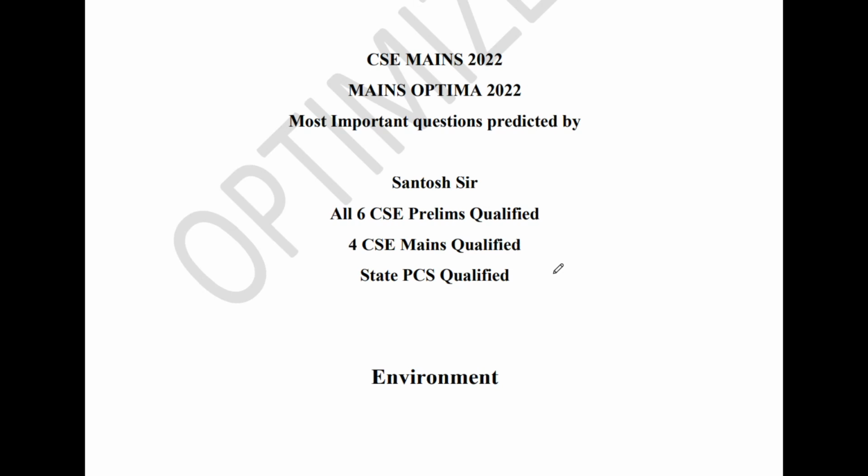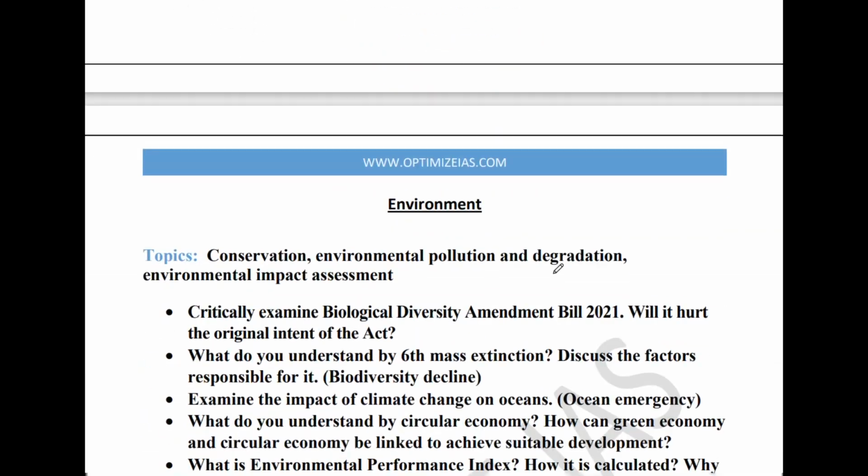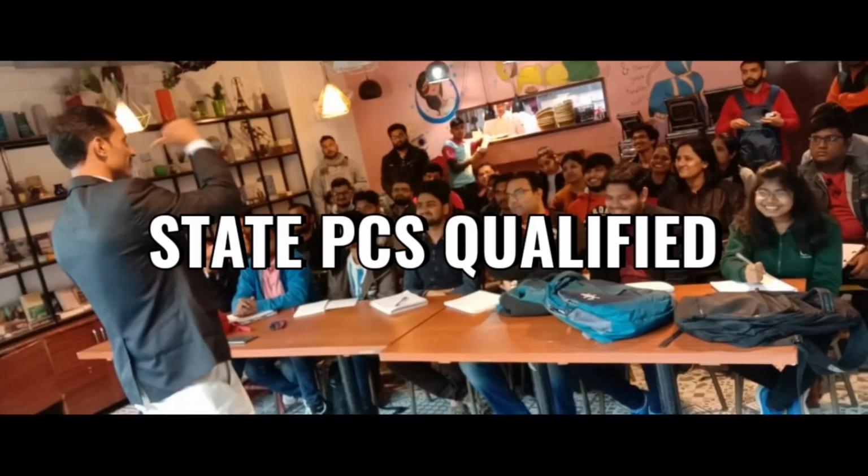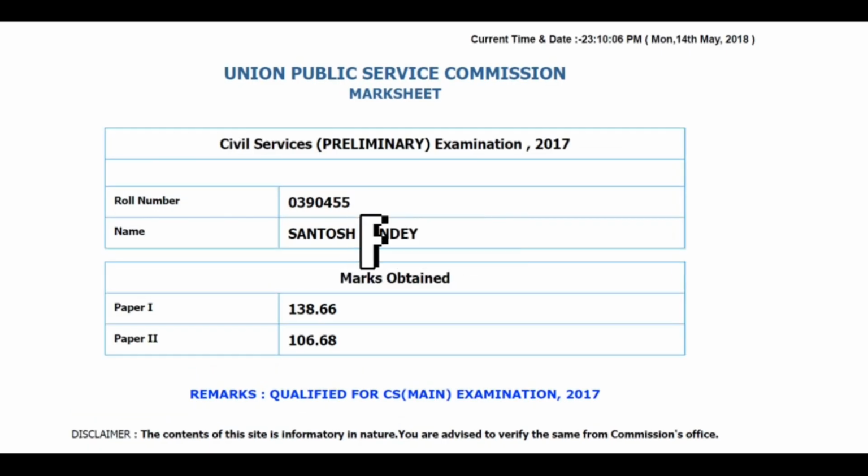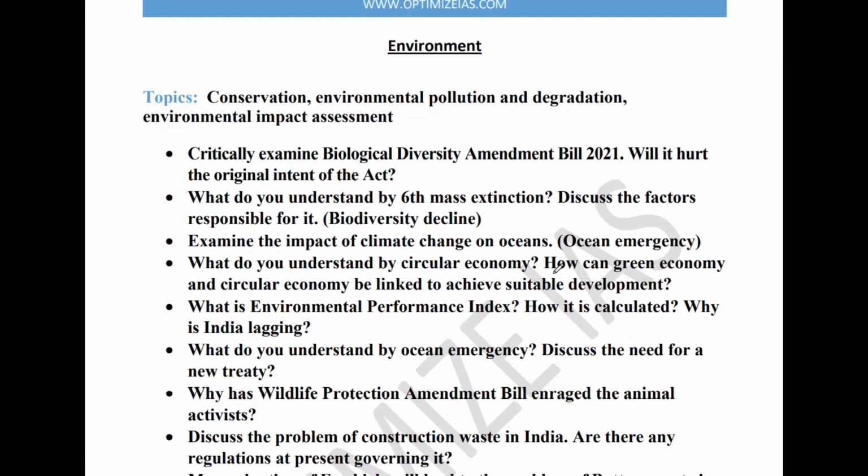Guys, in this video, I'll be giving you the most important and expected questions from General Studies Paper 3 Environment section. So let us begin guys. The first question which is very important this year is the Biodiversity Amendment Bill 2021. How is this bill hurting the original intent of the act?